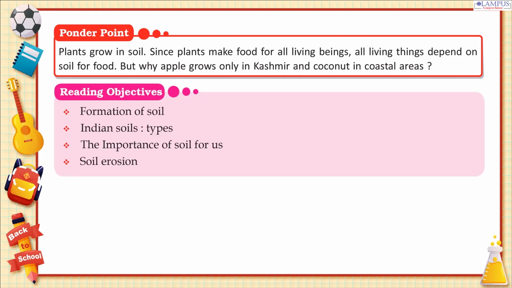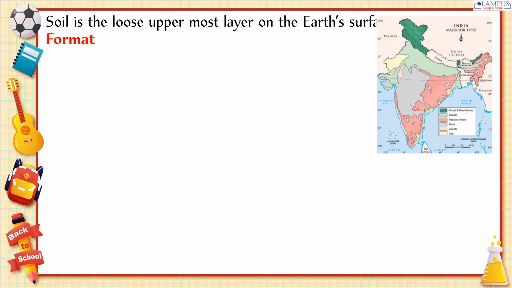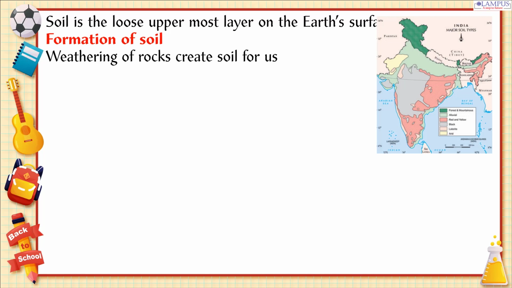Reading objectives. Formation of soil. Indian soils. Types. The importance of soil for us. Soil erosion. Soil is the loose uppermost layer on the Earth's surface. Formation of soil. Weathering of rocks creates soil for us.